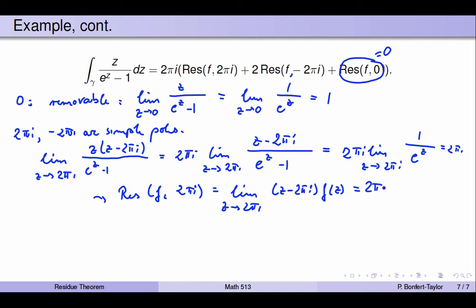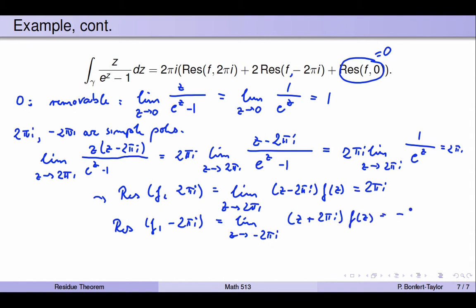And similarly, I'm not going to do the whole calculation, we find that the residue of f at minus 2 pi i is the same kind of calculation, so it's the limit as z approaches minus 2 pi i of z plus 2 pi i times f of z, and so that equals minus 2 pi i.